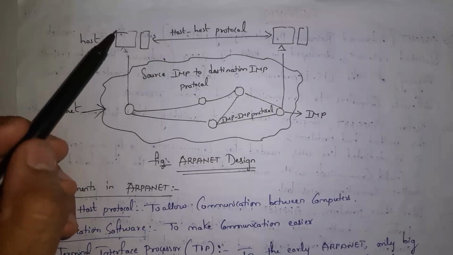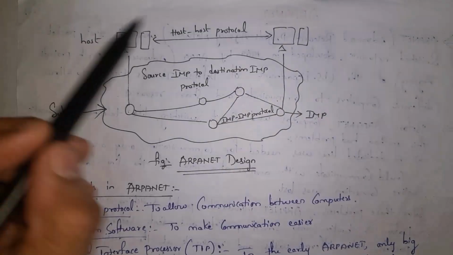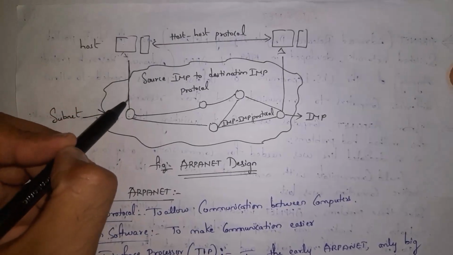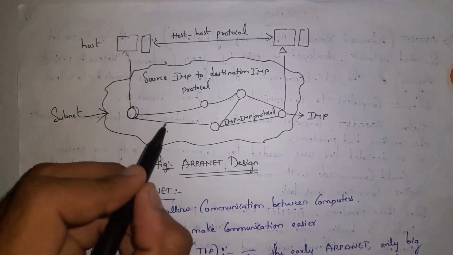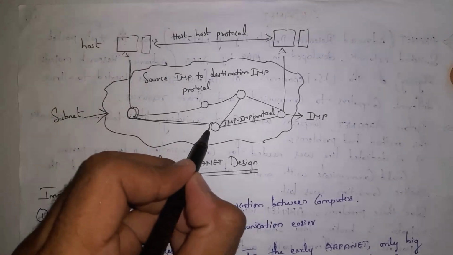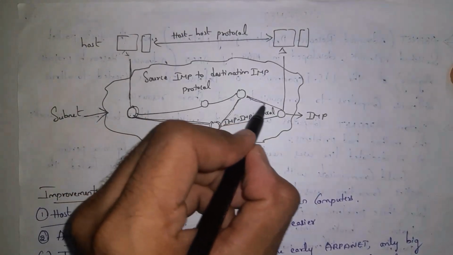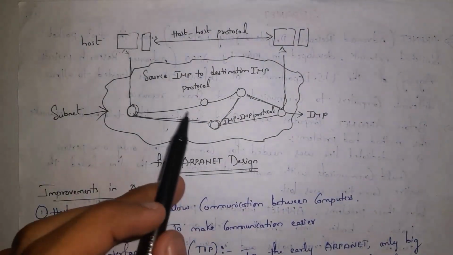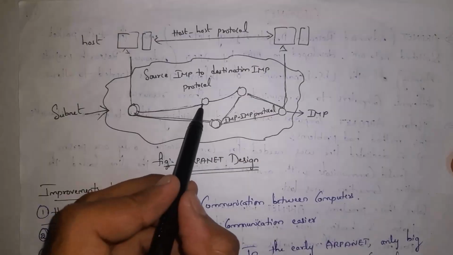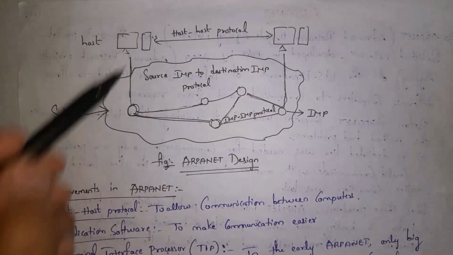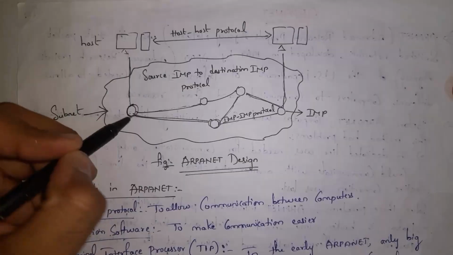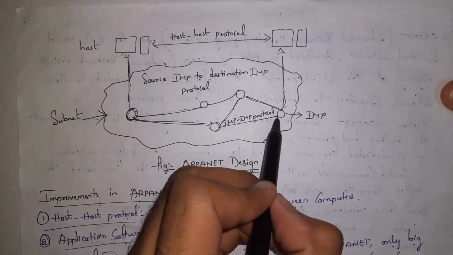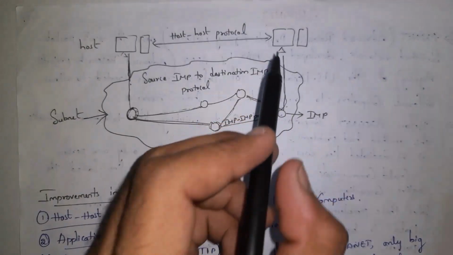So subnet is nothing but a network that contains IMP devices and laser lines. For example, this computer wants to send hello to this computer. So from the laser line, that is from cables, data is transferred to this IMP device, and from this IMP device, data is transferred to any of these IMP devices, and then data is transferred to the destination host. And laser lines are cables which connect different IMP devices, and hosts to IMP devices. The IMP device connected to the sender computer, we call the source IMP, and the IMP device connected to the destination computer, we call the destination IMP.